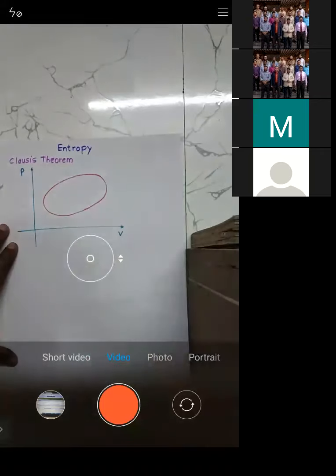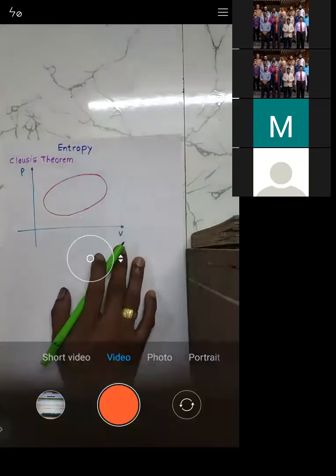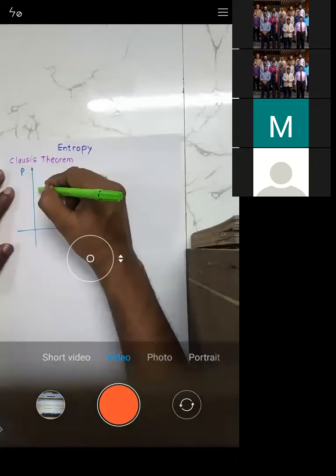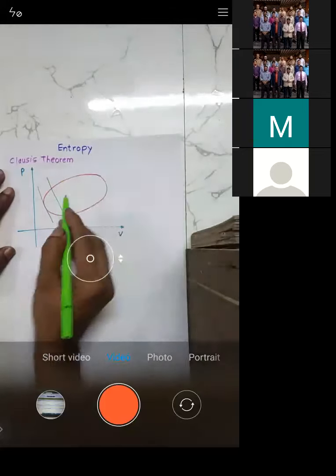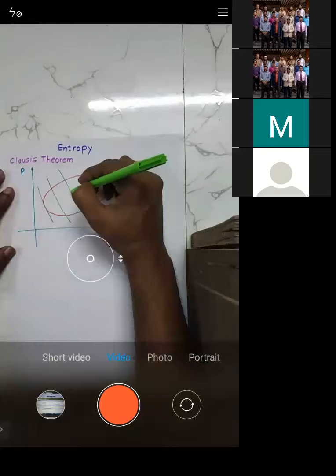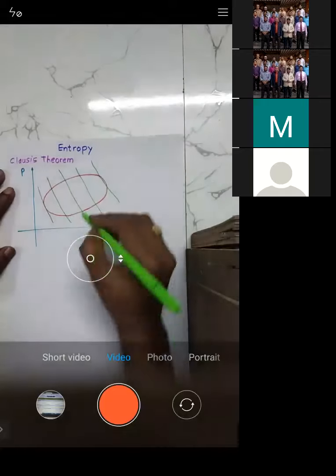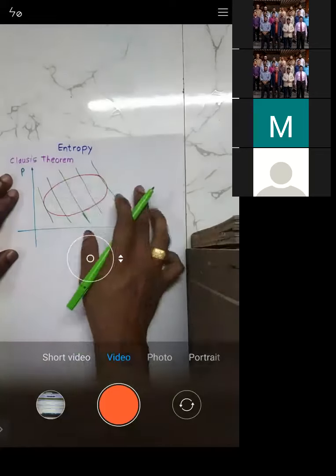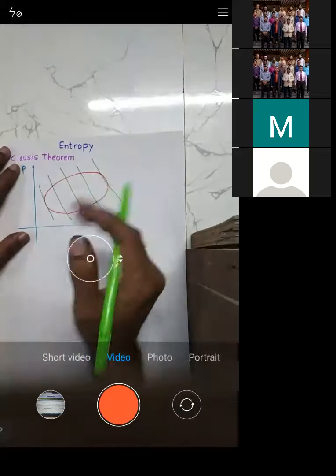So what I will do is divide this cycle into a number of small parts. I will just draw one line, this one which I marked, then one more line here, and finally one more line. So these are the lines drawn so as to divide this entire cycle into a number of small parts, because I need to analyze the cycle.